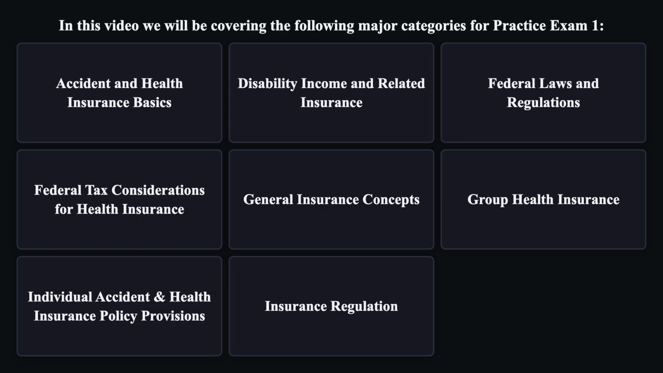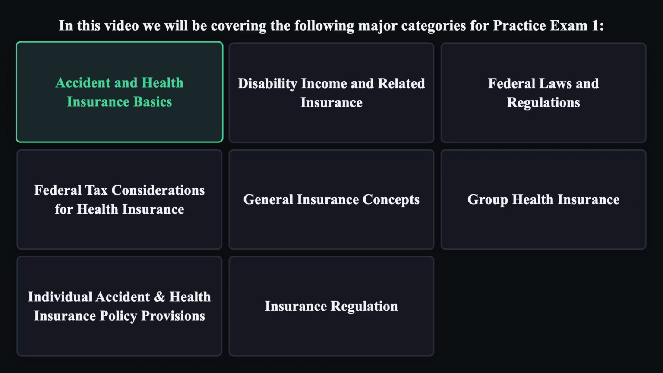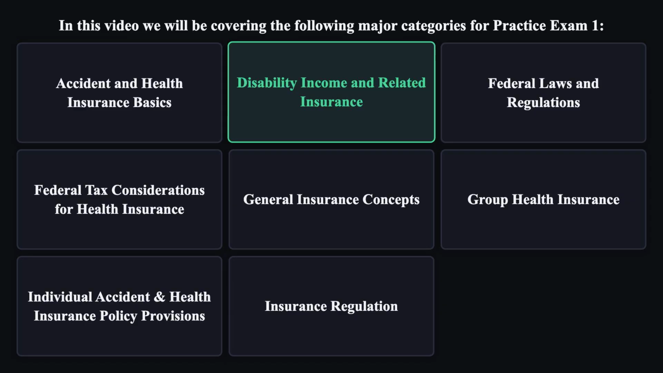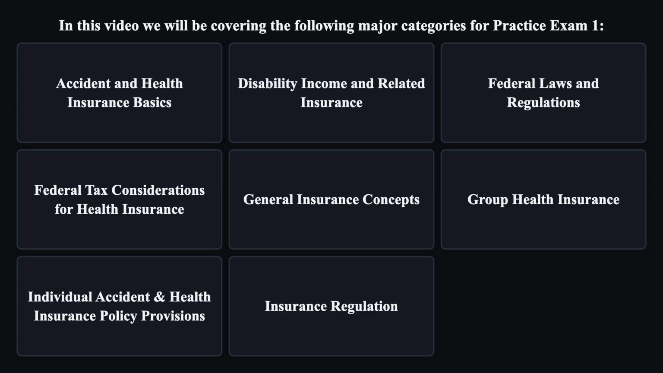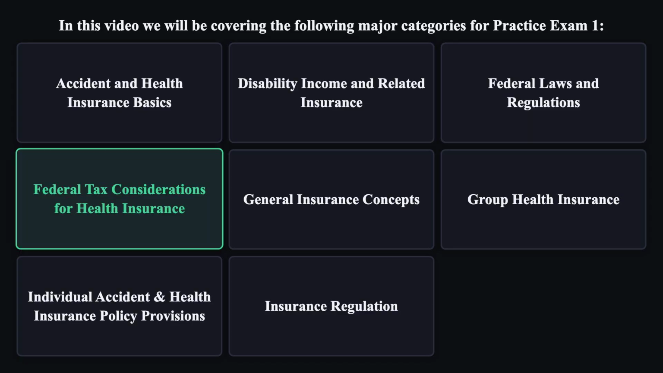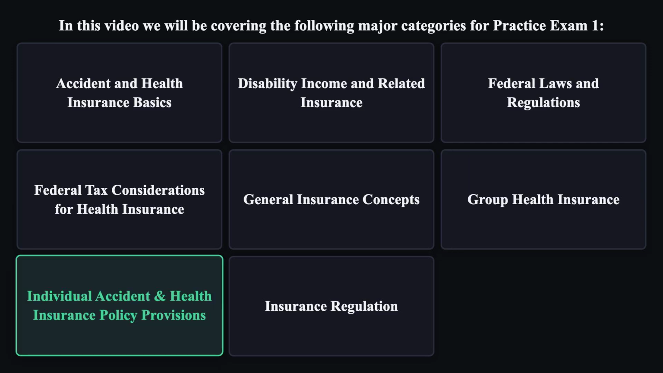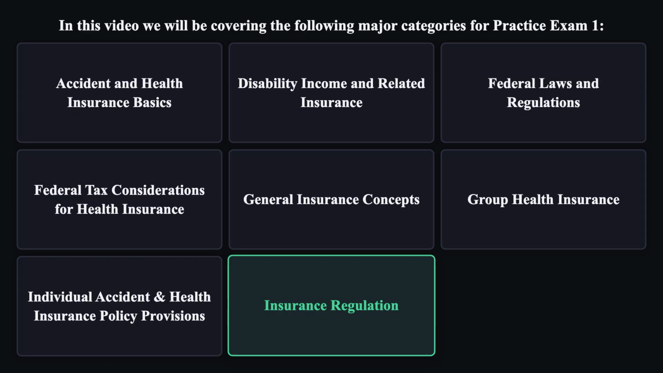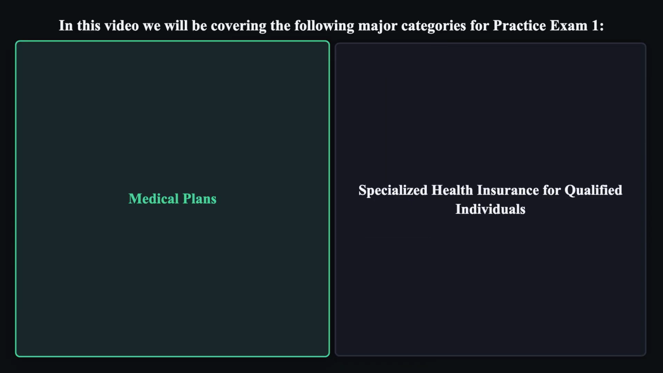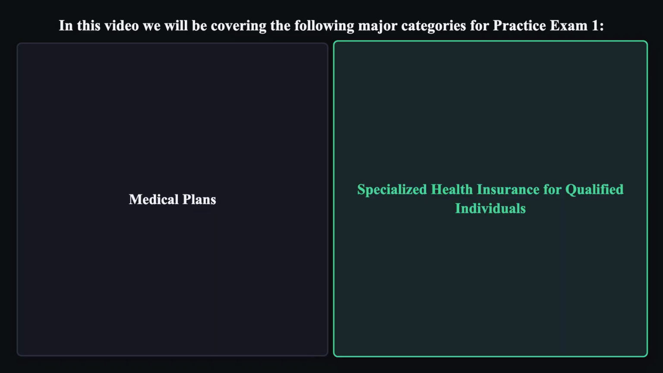In this video, we will be covering the following major categories for Practice Exam 1. Accident and Health Insurance Basics, Disability Income and Related Insurance, Federal Laws and Regulations, Federal Tax Considerations for Health Insurance, General Insurance Concepts, Group Health Insurance, Individual Accident and Health Insurance Policy Provisions, Insurance Regulation, Medical Plans, Specialized Health Insurance for Qualified Individuals. Let's walk through the format.